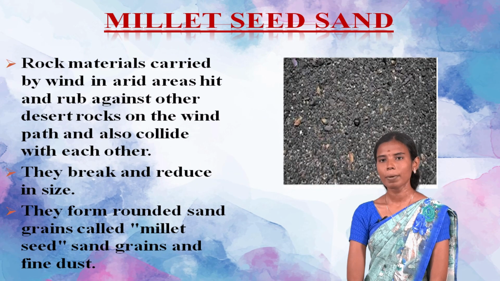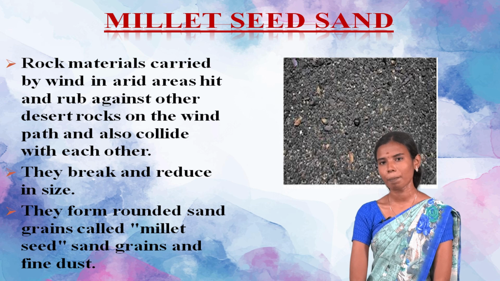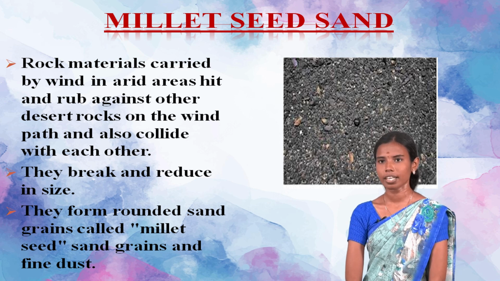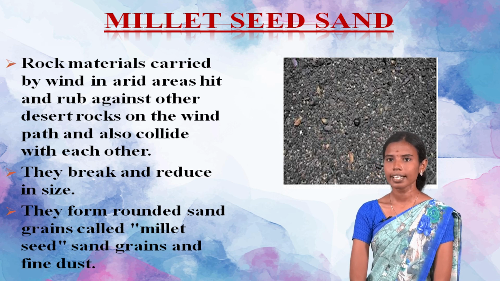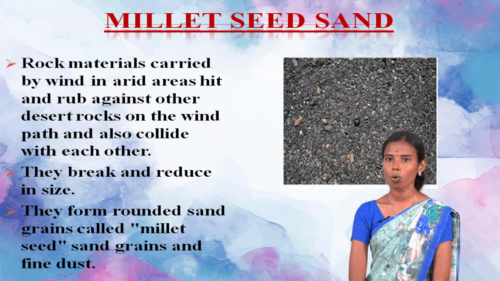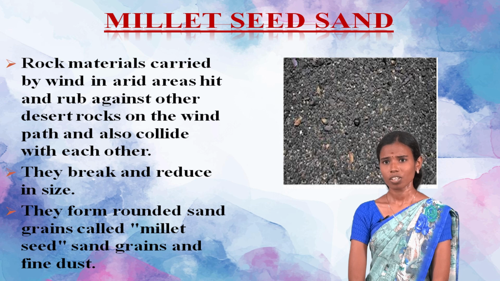Next, millet seed sand is rock material carried by wind in arid areas, which hits and rubs against other desert rocks on the wind path and also collides with each other. They break and reduce in size. They form rounded sand grains called millet seed sand grains and fine dust.